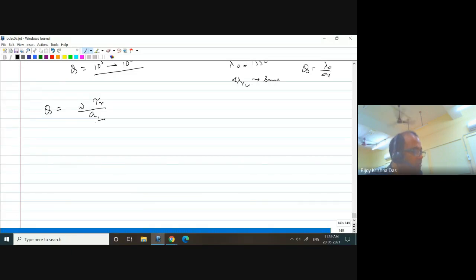Now AL is a loss factor, of course: per round trip, how much you are losing. This can be easily found out from the loss parameter and the coupling coefficient, etc. But what is tau r? Tau r is the round trip time, right? So the round trip travel time. So omega by AL is known. For example, omega corresponds to the resonant wavelength, and tau r is basically